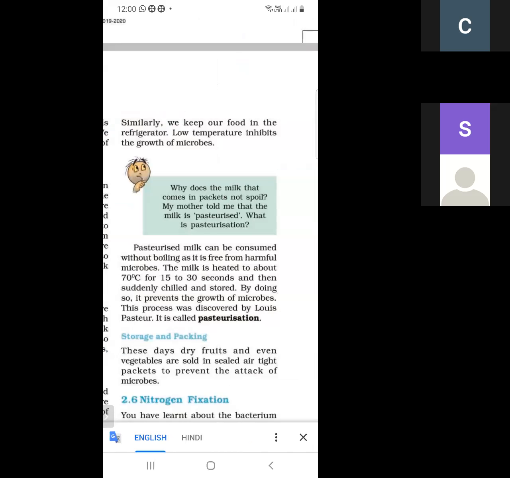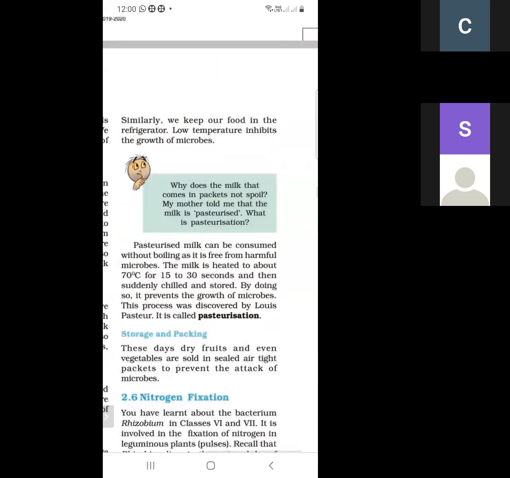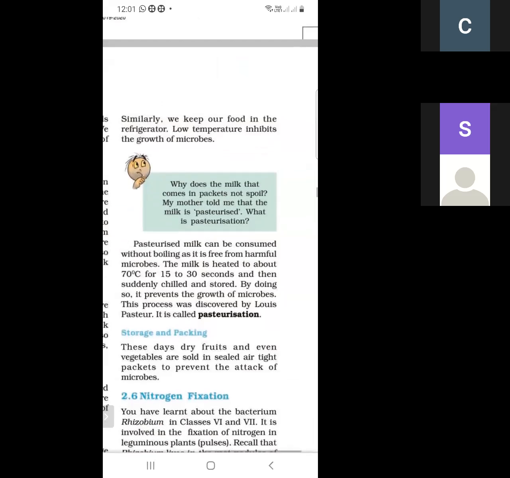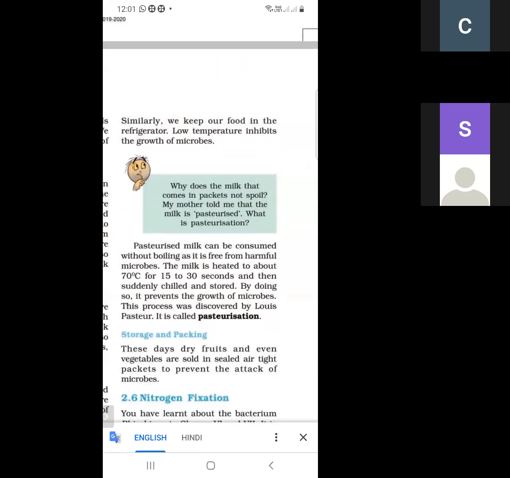So what are the hot and cold methods? Take the example of milk. When we take milk and boil it, it kills the microorganisms. This is the hot method. And what is the cold method?